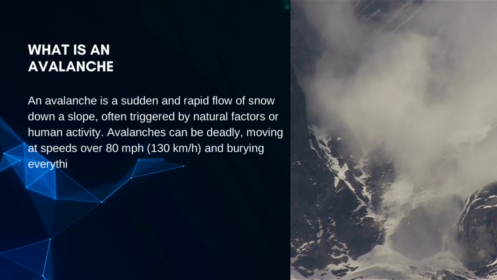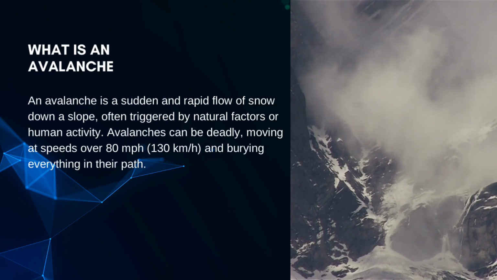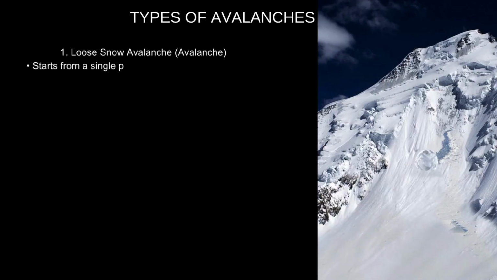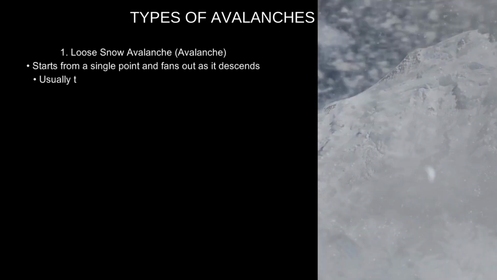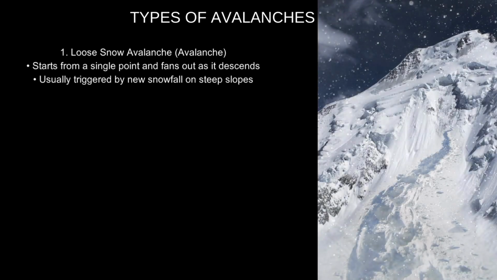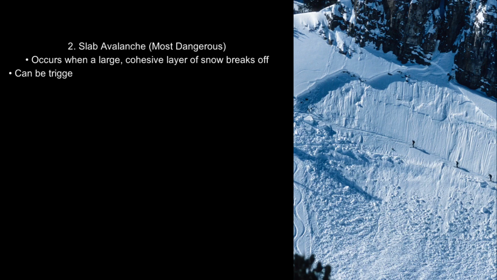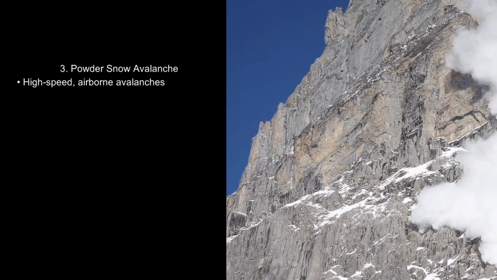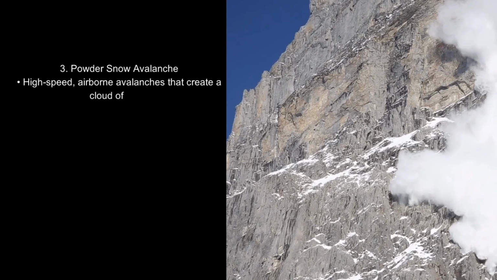1. Loose snow avalanche. An avalanche starts from a single point and fans out as it descends, usually triggered by new snowfall on steep slopes. 2. Slab avalanche, most dangerous. It occurs when a large, cohesive layer of snow breaks off. It can be triggered by a skier, snowboarder, or weak snow layers beneath. 3. Powder snow avalanche. High-speed, airborne avalanches that create a cloud of snow, often triggered by heavy snowfall or wind.